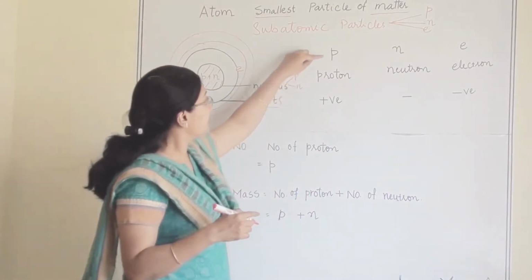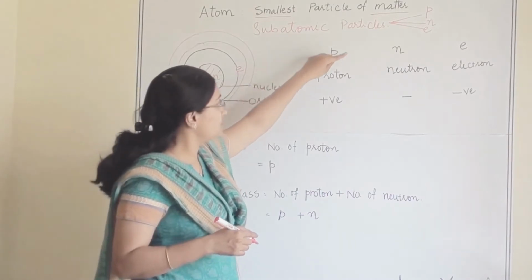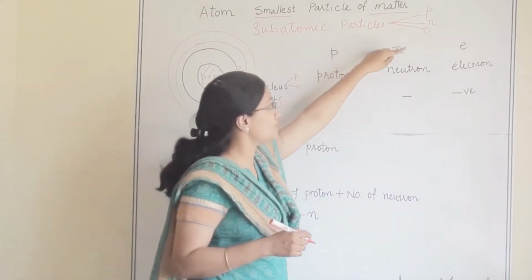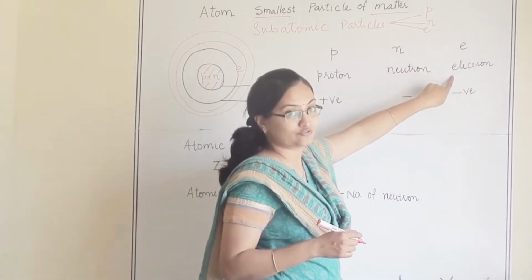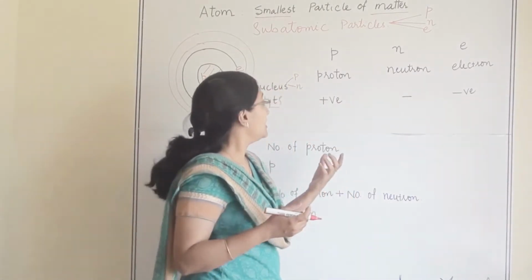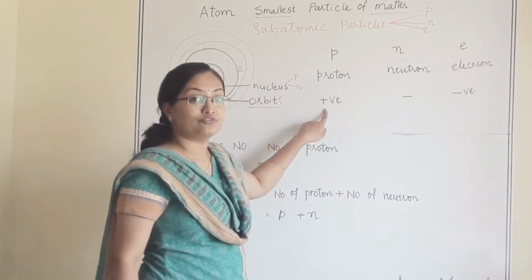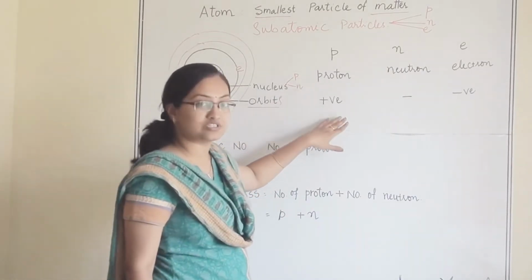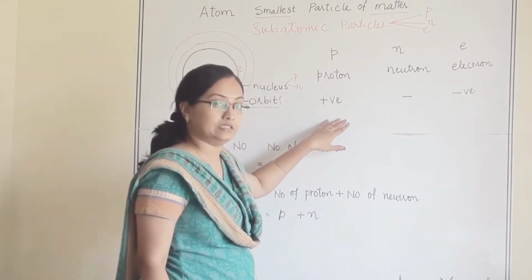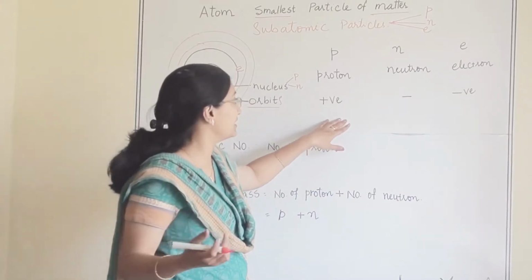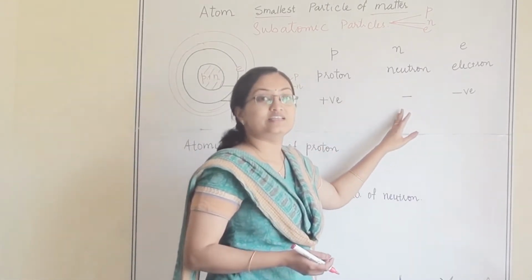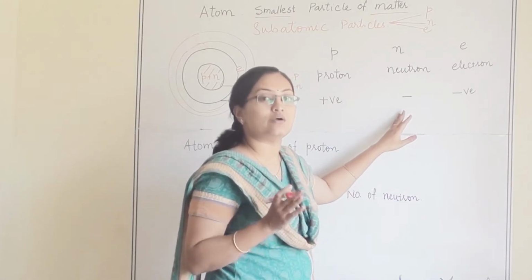Now P stands for proton, N stands for neutron, E stands for electron. From the perspective of charge, proton is a positively charged particle, whereas neutron is chargeless, without charge.